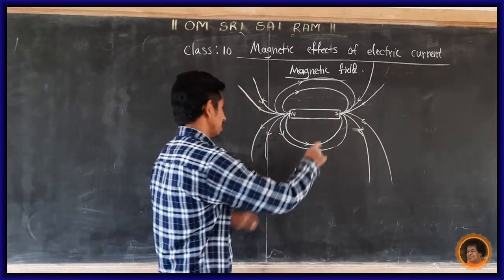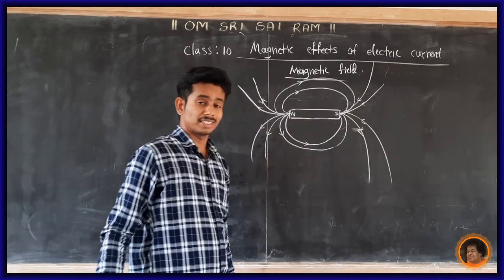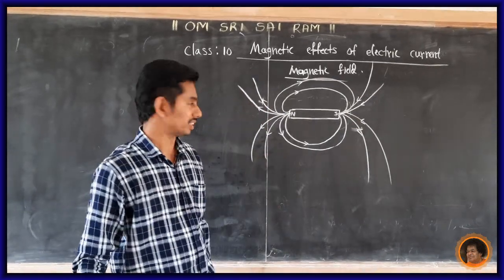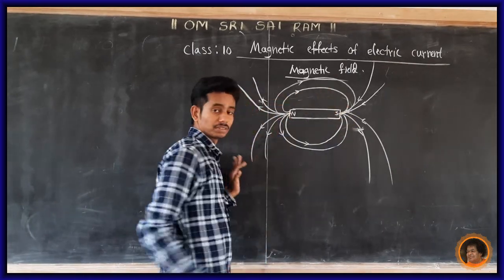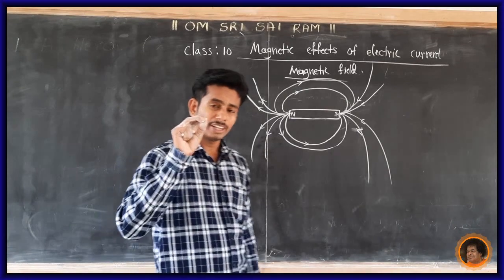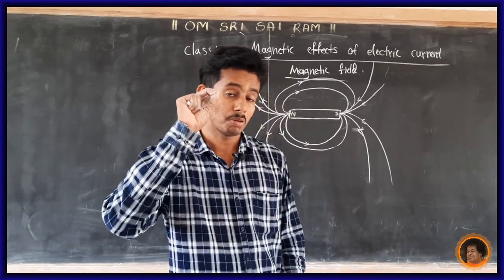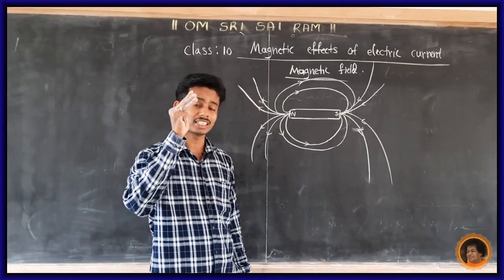And another thing, these magnetic field lines do not intersect each other. They do not meet at a common point. They do not cross each other. The magnetic field lines have both magnitude and direction. Therefore, it is a vector quantity.